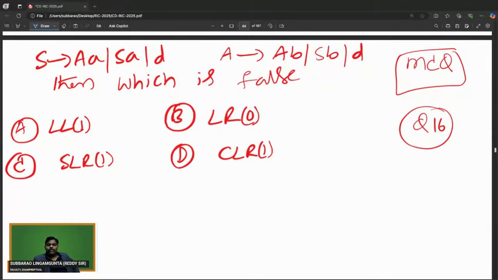Everyone can try. What is the answer for this? It is an MCQ, or MSQ? Let's see. Which one of the following is false?